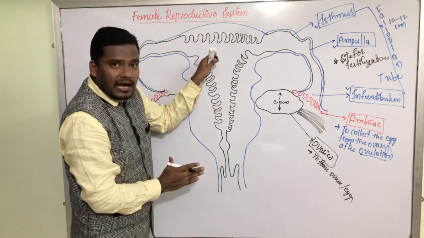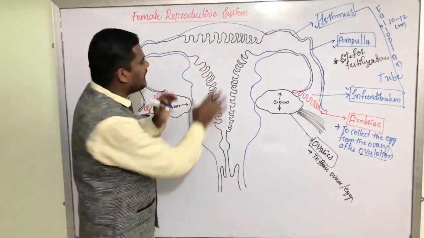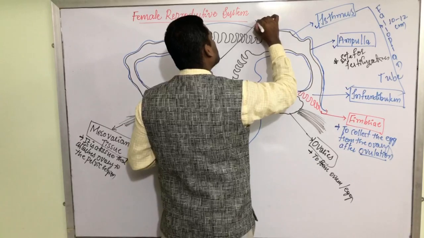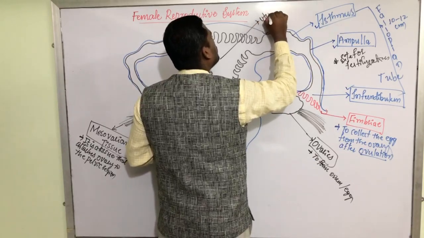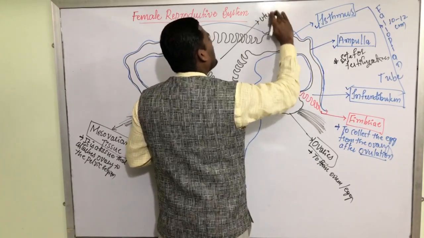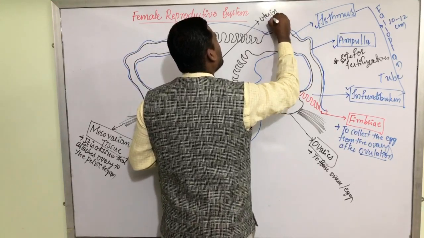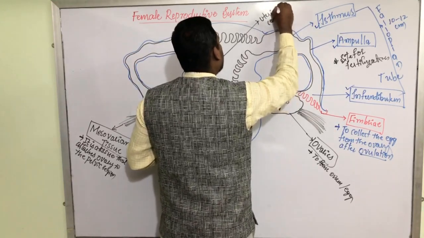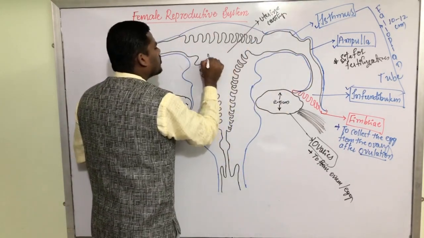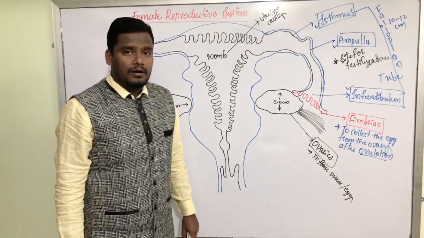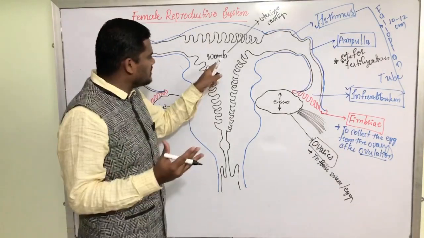Look, it appears in the shape of an inverted triangle. Inverted pear shape it is. This is called the uterus or uterine cavity, or generally the womb, the mother's womb, where the baby grows.